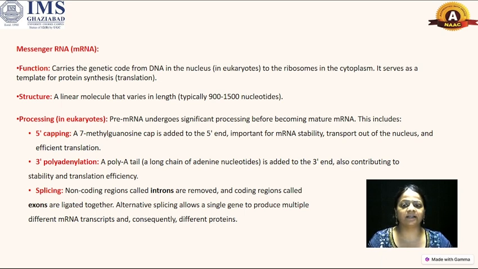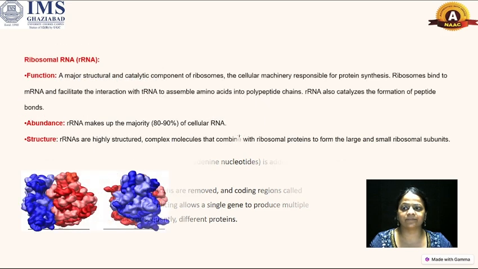A poly A tail, a long chain of adenine nucleotides, is added to the 3' end, also contributing to stability and translation efficiency. Splicing. Non-coding regions called introns are removed and coding regions called exons are ligated together. Alternative splicing allows a single gene to produce multiple different RNA transcripts and consequently different proteins.